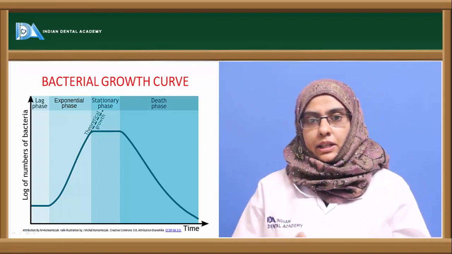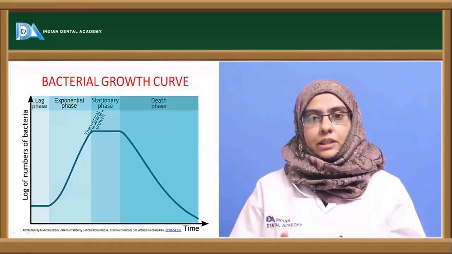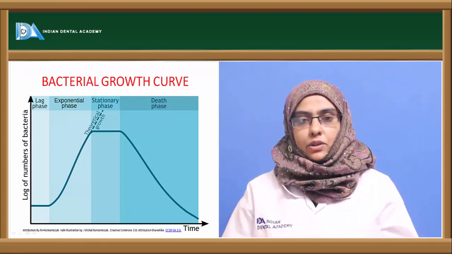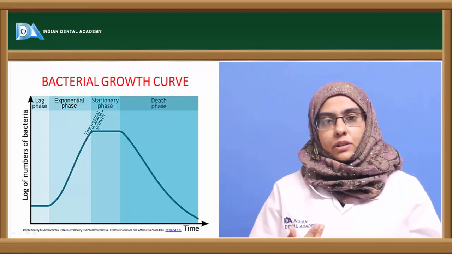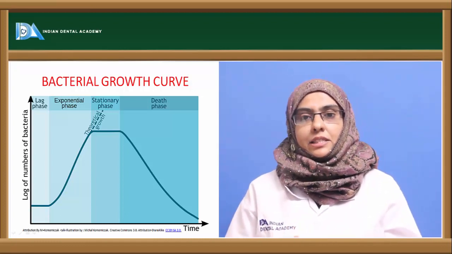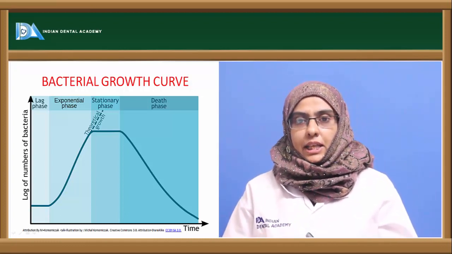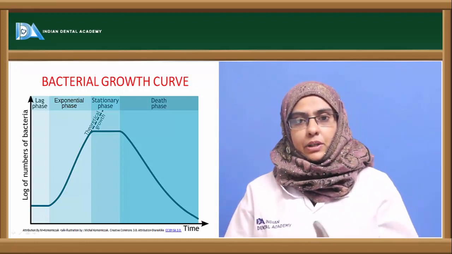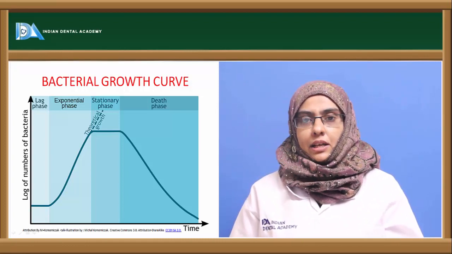So at a particular time after the cells divide, the organism enters into the stationary phase, which indicates that there is an exhaustion of the nutrients and there are toxic components produced by the microorganism, which usually kill the microorganism. So there is an equilibrium at this particular stage where the number of cells that are produced is equal to the number of cells that are dying.